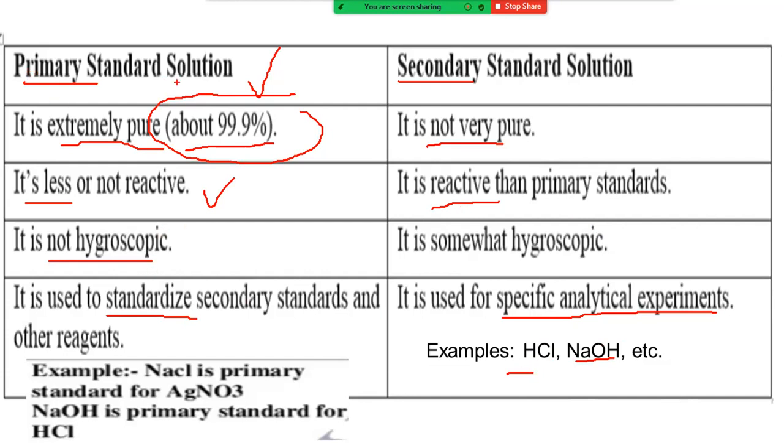And coming to the primary standard solutions, here the example is NaCl, sodium chloride, which is acting as a primary standard for AgNO3. So when we are standardizing AgNO3, why? Because AgNO3 is like a secondary standard solution. So that will be standardized by using NaCl, right? So here NaCl is acting as a primary standard substance.